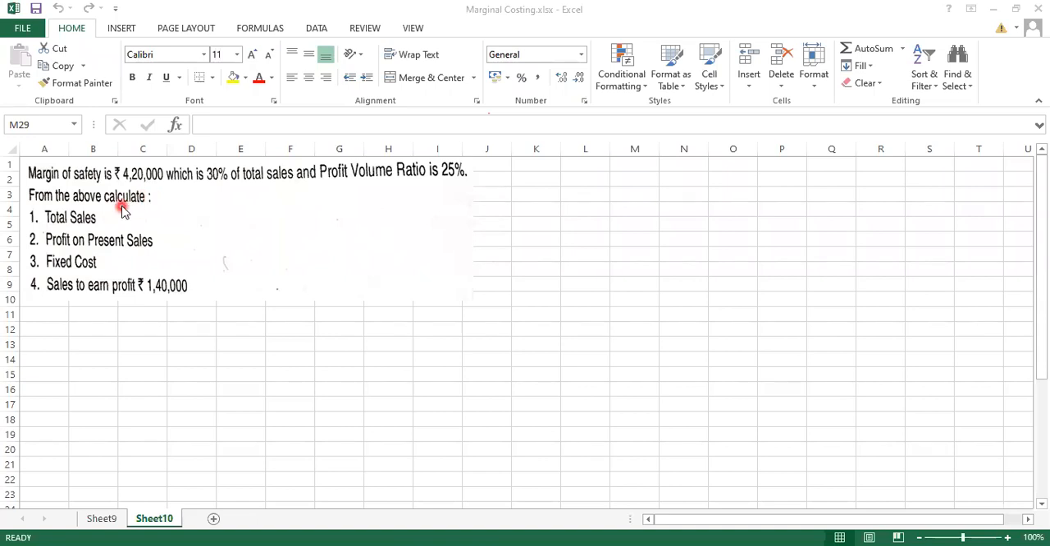Now, from this, they have asked us to find out total sale, profit on present sale, fixed cost, and the sale to earn a profit of rupees 1,40,000. So by just this one line, we will be calculating what they have asked us to do. Now see class, this is a question where they can ask you even for MCQ purpose. अब एक लाइन ये दे दिया और पूछ सकते हैं कि प्रॉफिट ऑन प्रेजेंट सेल फाइंड करके दो.